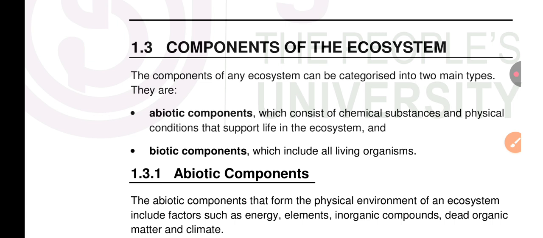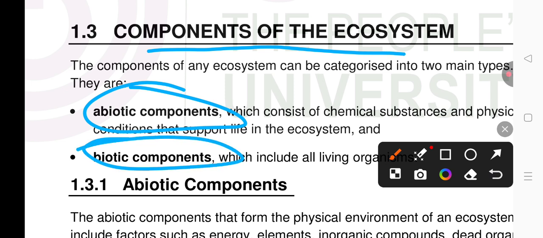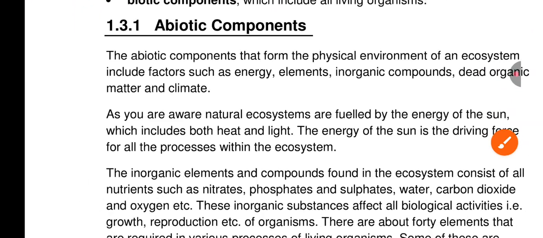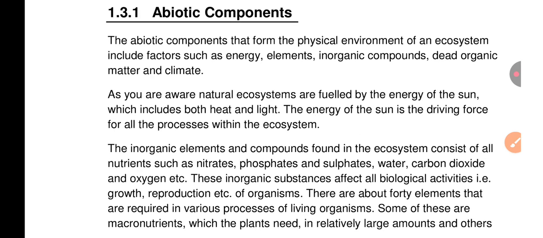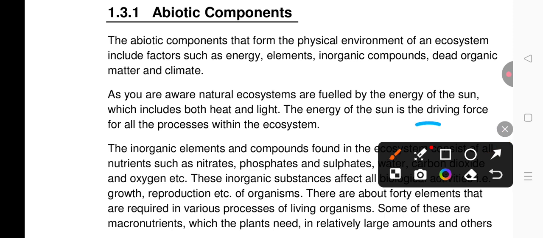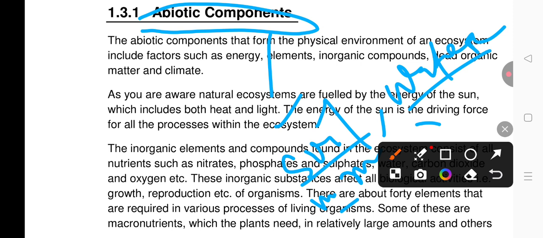Components of an ecosystem: we know that there are two components of an ecosystem, the biotic component and the abiotic component. Abiotic components are the non-living physical and chemical elements of an ecosystem. Examples of abiotic components are sunlight, temperature, water, air, soil, minerals, humidity, and pH. Biotic and abiotic components interact with each other in an ecosystem.